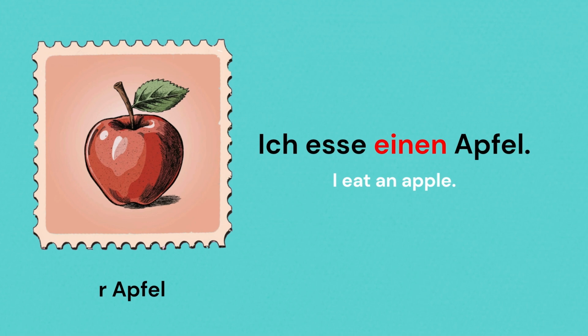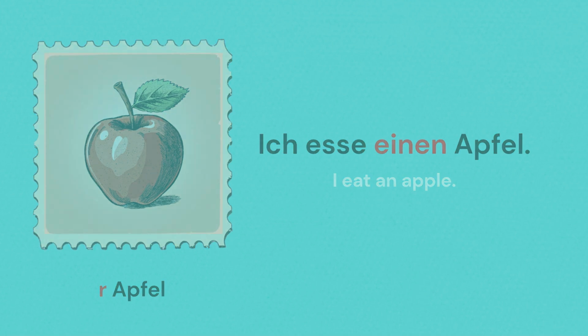In this case, the accusative object ist einen Apfel. Whenever this accusative object is masculine, just like here, the article changes from ein to einen. You must remember that this happens only in the case of masculine article and only when it is an accusative object.